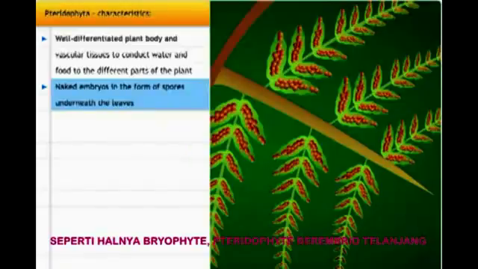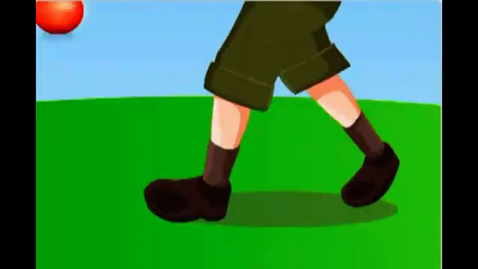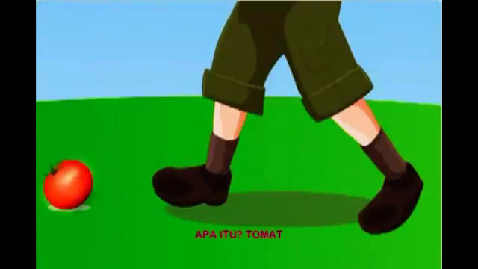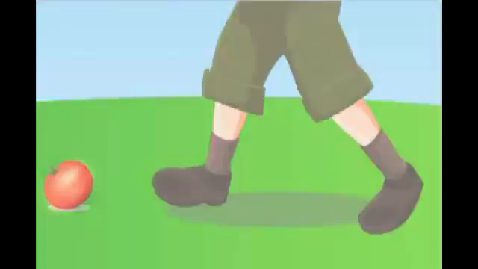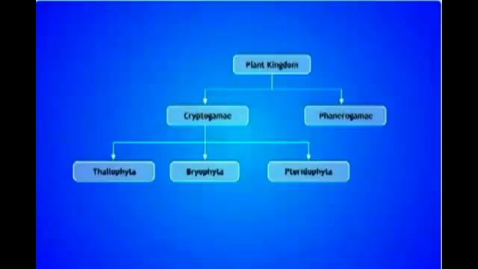Like thallophytes and bryophytes, these plants also have naked embryos in the form of spores underneath the leaf. What's that? A ripe tomato? Tomatoes have a lot of seeds inside them. Seeds are the result of the reproductive process. This makes the tomato a phanerogam.